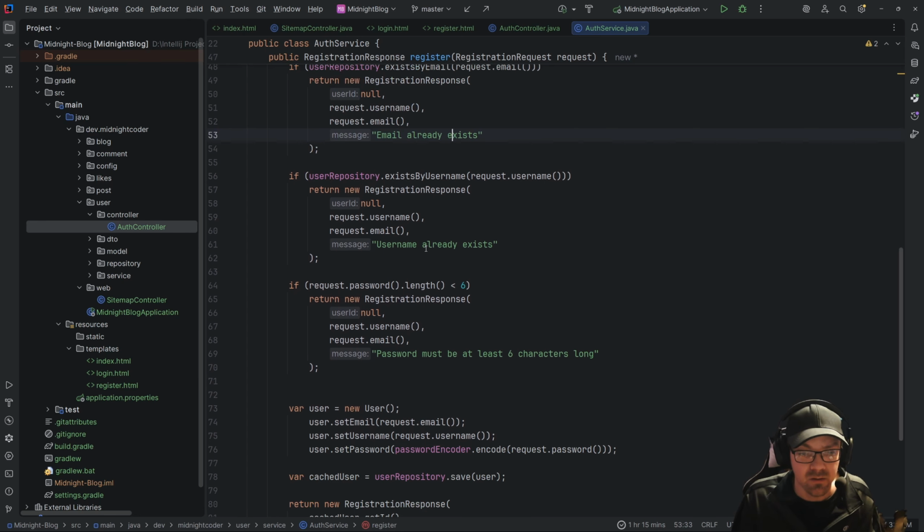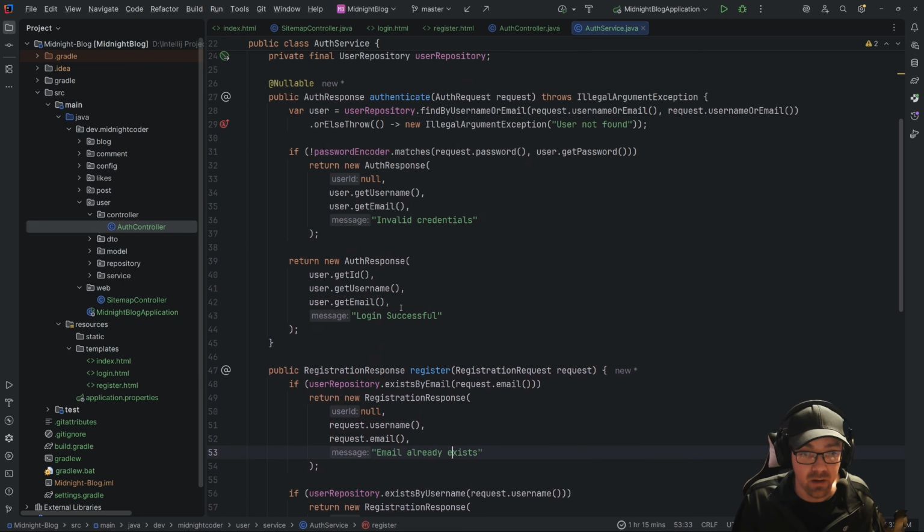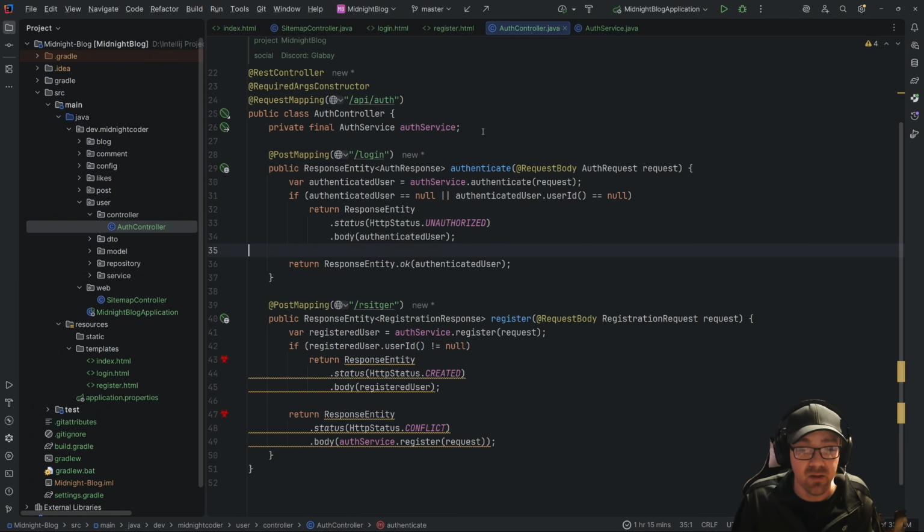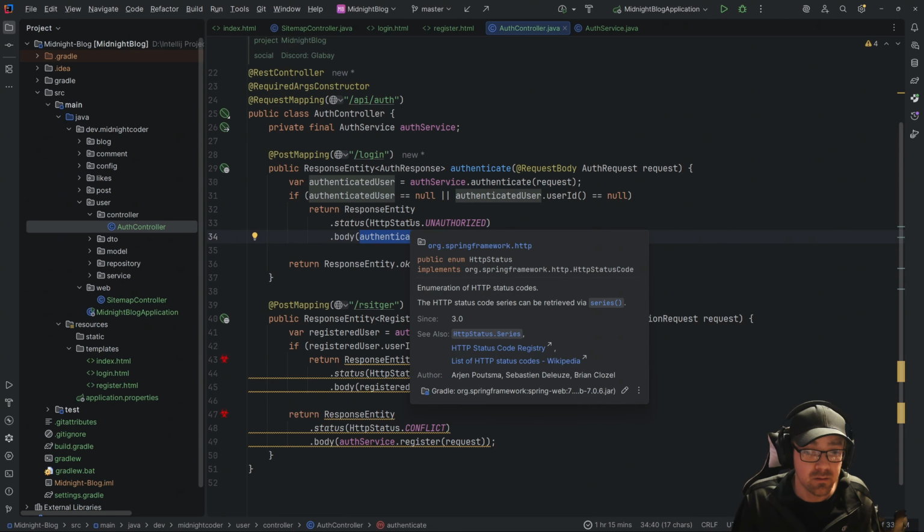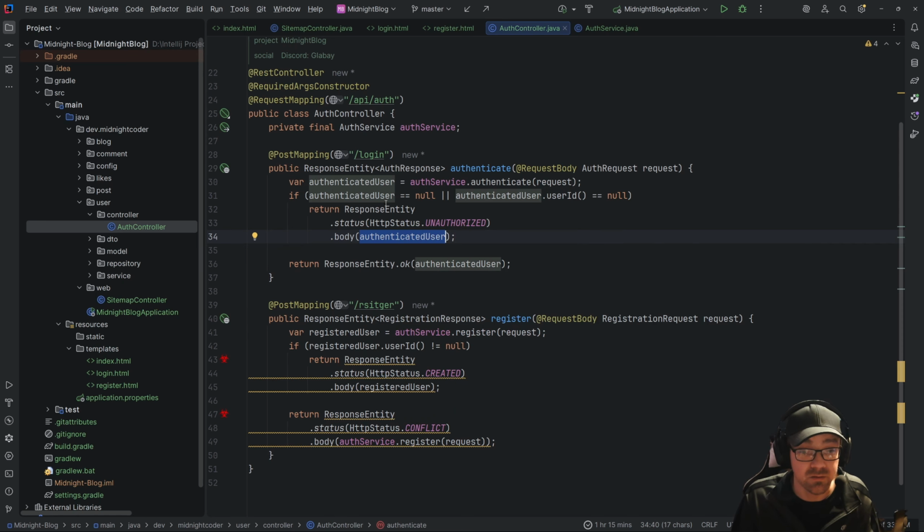That is through the registration and the login process, so that in the controllers now, if the authenticated user is null or the user ID is null, then we're going to come back and say unauthorized. Well, no, this is just going to return with an unauthorized here.